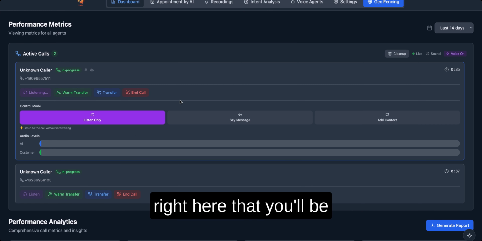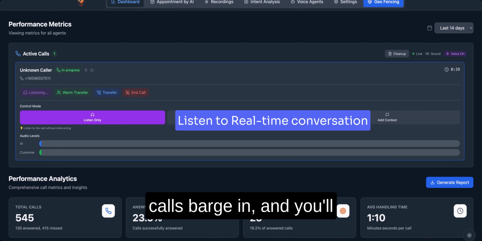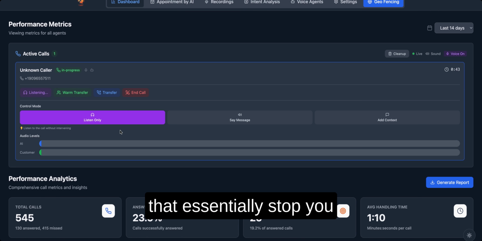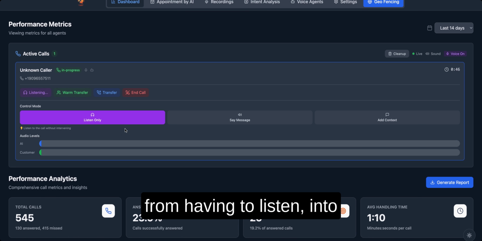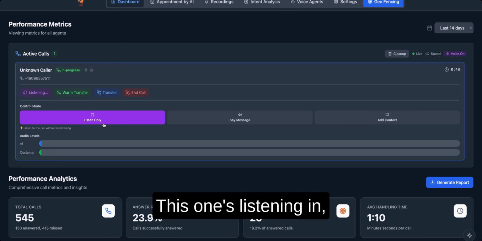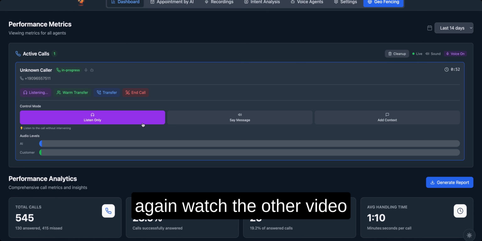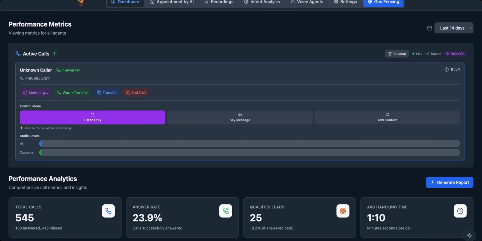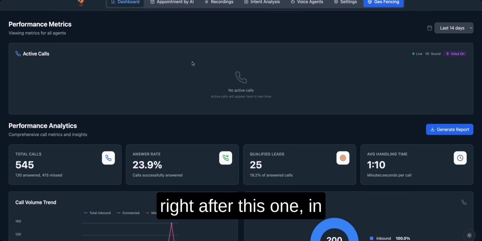This is the part right here where you'll be able to go and listen to multiple phone calls and barge in. You'll see one of the calls drop because we have features that essentially stop you from having to listen into silent phone calls. This one's listening in, so it's still active. So I'll hang up here, and again, watch the other video that is going to come right after this one,